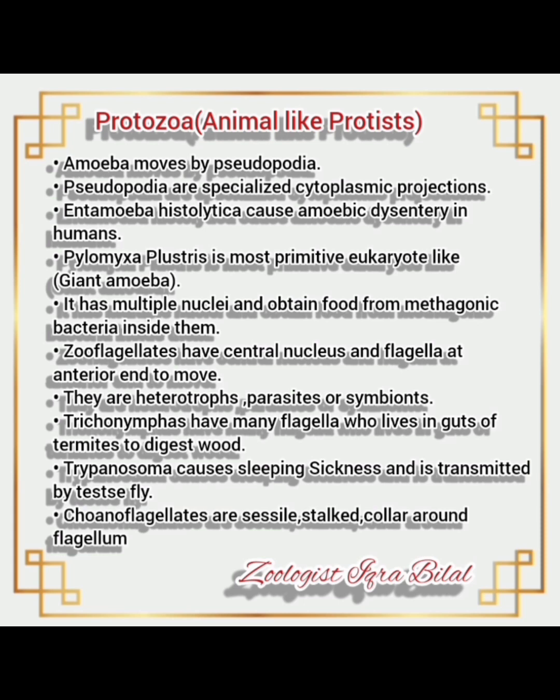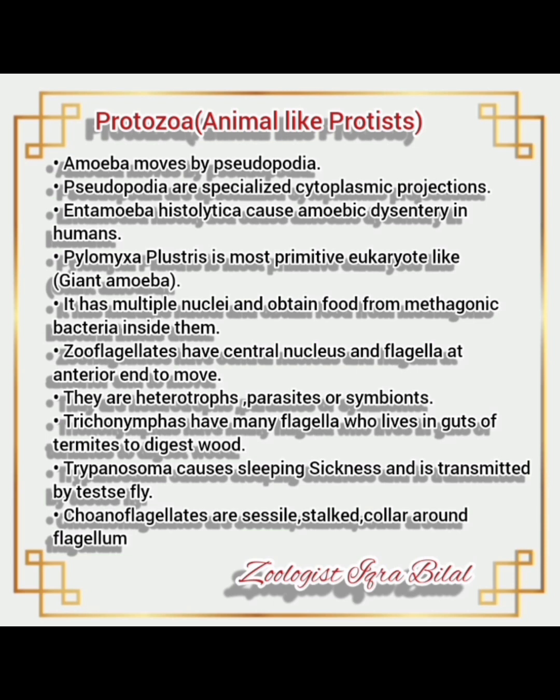Amoeba moves by pseudopodia. We know that pseudopodia are specialized cytoplasmic projections. Entamoeba histolytica causes amoebic dysentery in humans. Pelomyxa palustris is the most primitive eukaryote. It is also called giant amoeba.